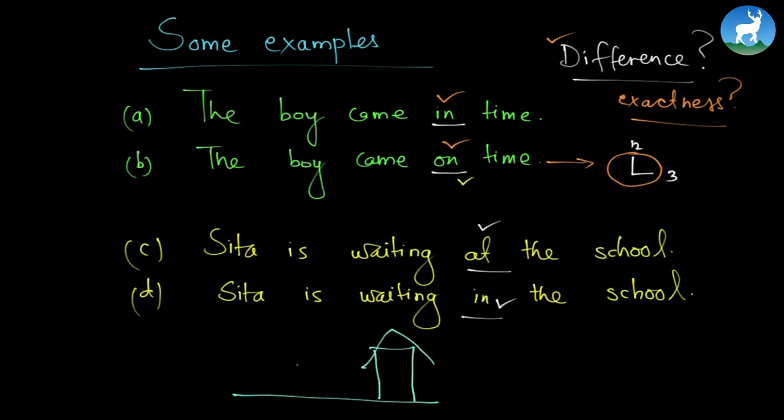And let's draw Sita as the stick woman. Let's be gender conscious. Right, which one is "at" and which one is "in"? If you say Sita is waiting at the school, this Sita is somewhere outside the school, maybe at the gate, maybe in the playground. So Sita is waiting or standing at the school. If Sita is actually inside the school, we use the word "in": Sita is in the school.